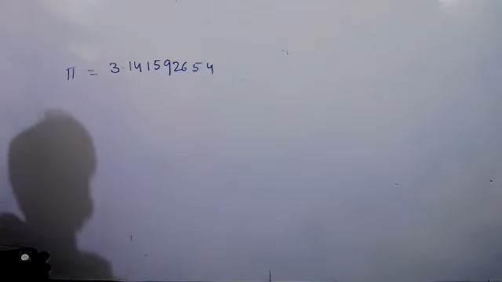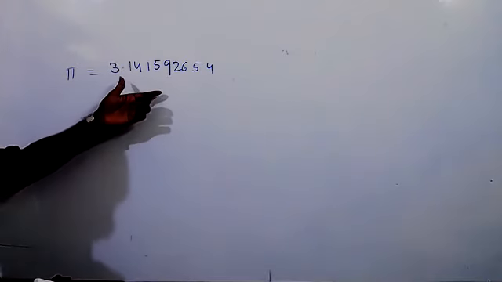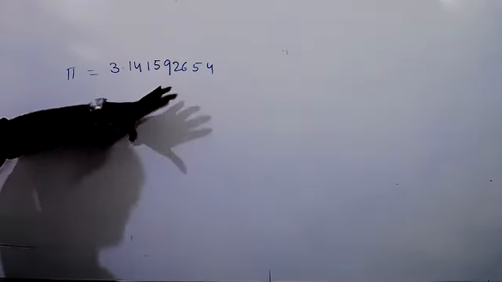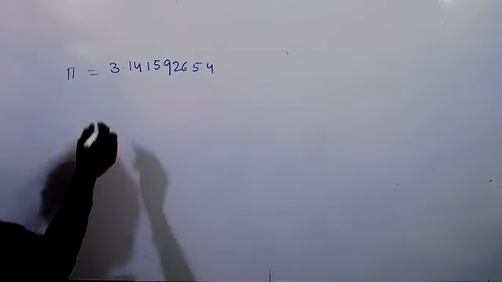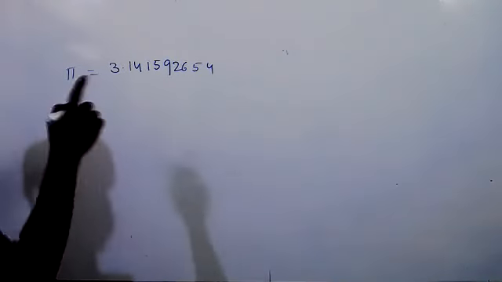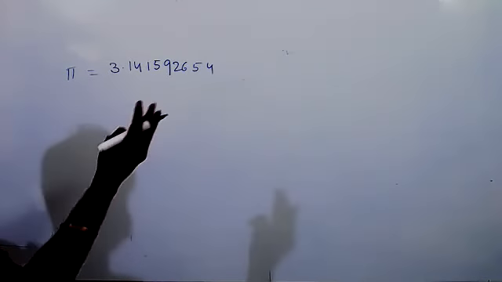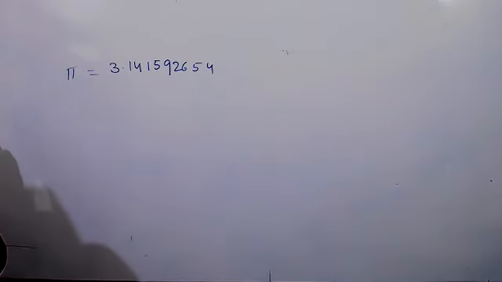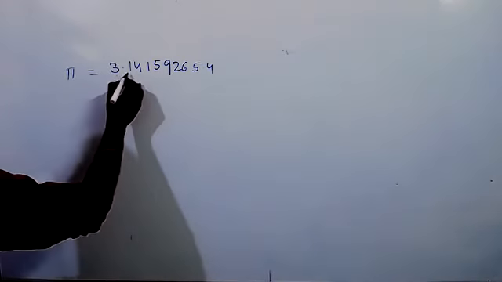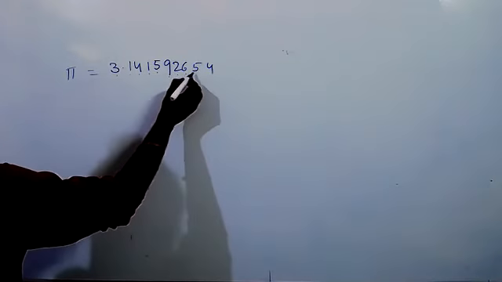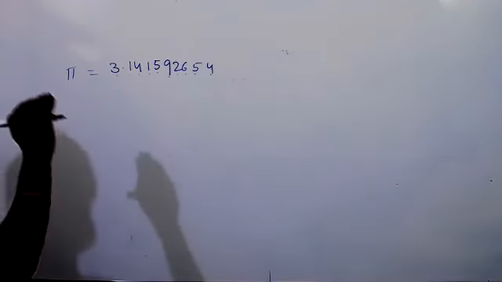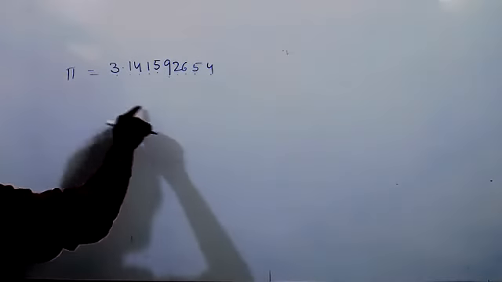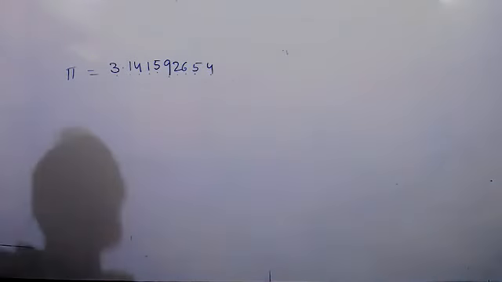Every time if you want to write this total number, it will take a lot of time, and we can miss any one of the digits. So if they ask you to round off this number to 3 digits, it is 10 digits in total: 1, 2, 3, 4, 5, 6, 7, 8, 9, 10. If they ask you to round off this number to 3 digits, what will you do?